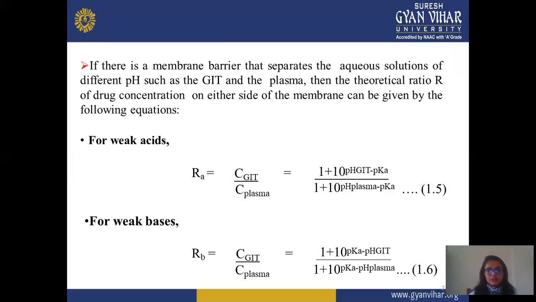Rb for a weak base is C GIT divided by C plasma. This is similar to (1 + 10^(pKa − pH GIT)) divided by (1 + 10^(pKa − pH plasma)).